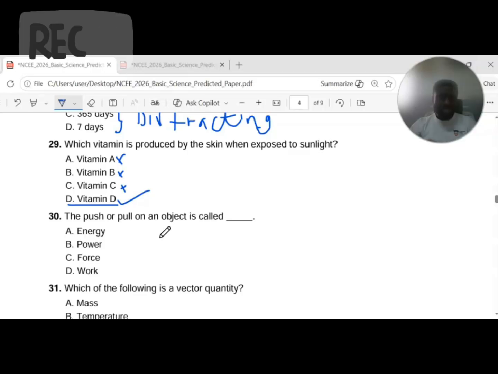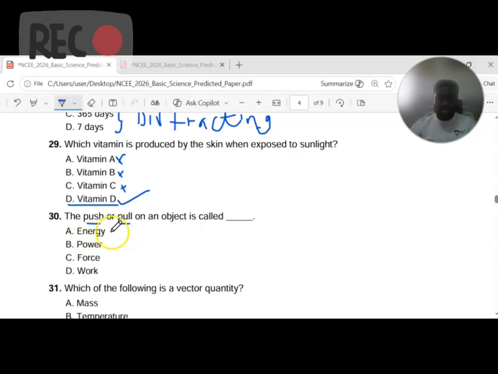All right. 30. The push or pull on an object is called dash. A, energy, B, power, C, force, D, work. What is the push and pull on an object? We call that particular force the pushing and pulling force on an object that causes an object to either move or to change its shape, to change its direction, and so on and so forth.